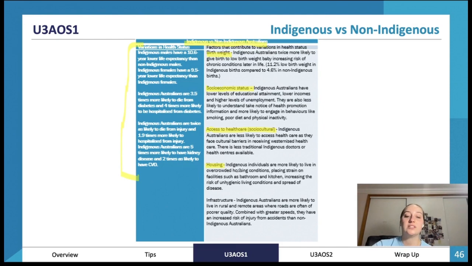Housing. Indigenous individuals are more likely to live in overcrowded houses, putting strains on the bathrooms and kitchen, increasing risks of unhygienic living conditions and the spread of disease. Infrastructure. They're also more likely to live in rural and remote areas where roads are often poor quality. Combined with greater speeds, they have an increased risk of injury from accidents than non-Indigenous Australians.